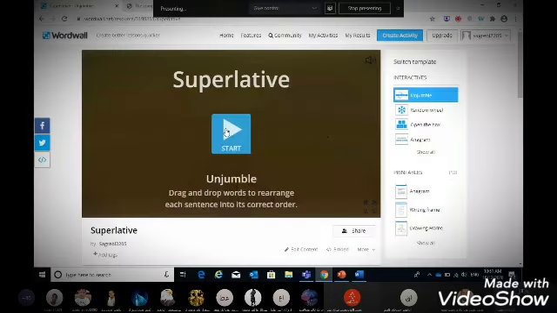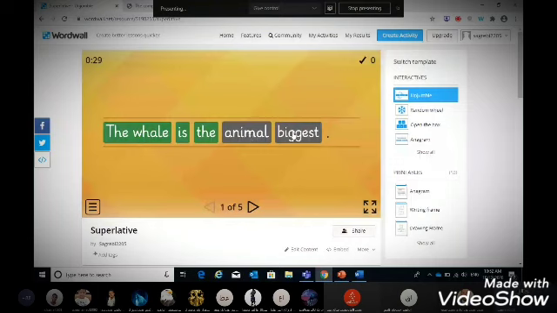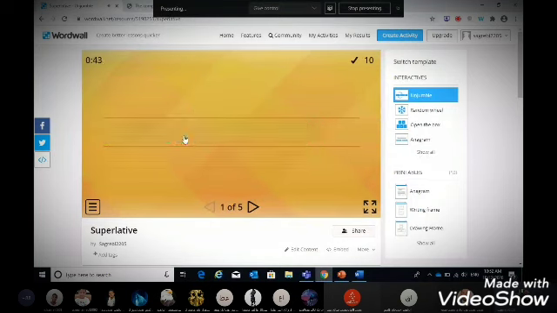We are going to reorder the sentences. The animal biggest is the whale. So here the subject is the whale. Okay, and after the subject, what do we need? We need the verb. What is the verb? The verb is. Okay, so our sentence becomes the whale is the. We have here animal and we have the adjective. Which comes first, the adjective or the noun? Of course, the adjective. So it is the biggest animal. The whale is the biggest animal.